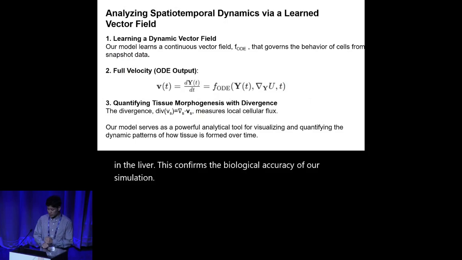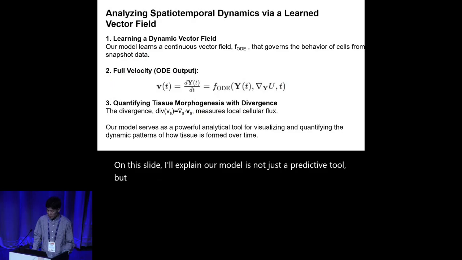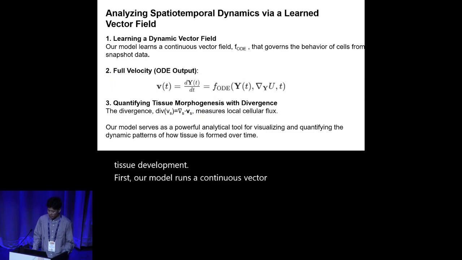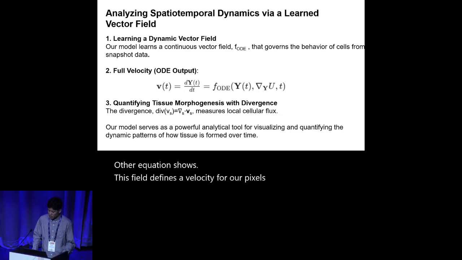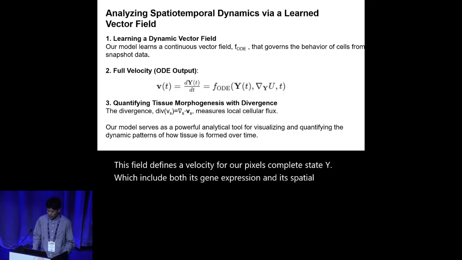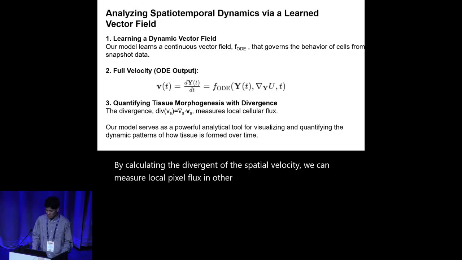On this slide, I'll explain that our model is not just a predictive tool, but also a powerful analytical engine for studying tissue development. First, our model learns a continuous vector field F that governs how pixels behave. As the equation shows, this field defines the velocity for our pixel's complete state Y, which includes both its gene expression and its spatial position. By calculating the divergence of the spatial velocity, we can measure local pixel flux. In other words, where the tissue is expanding.